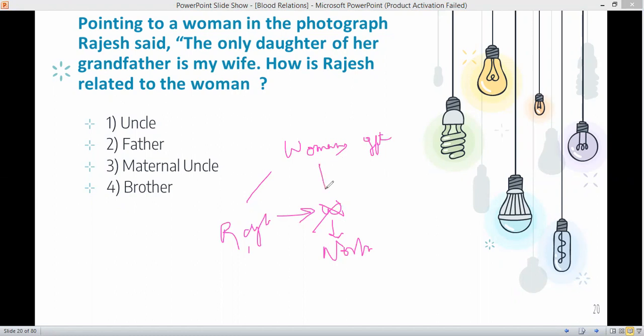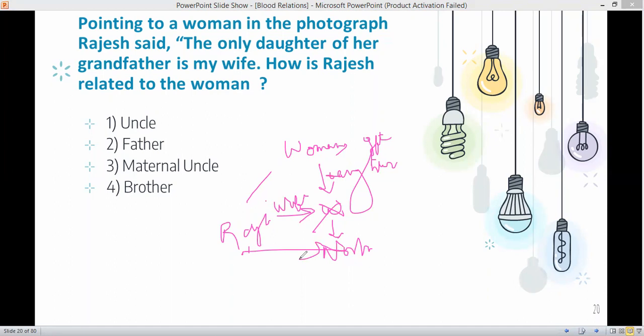Now her daughter, suppose let it be X. So the daughter of her grandfather is my wife. This particular X is Rajesh's wife. Now it is asking, how is Rajesh related to that woman? Now it is asking the relationship between Rajesh and that woman.